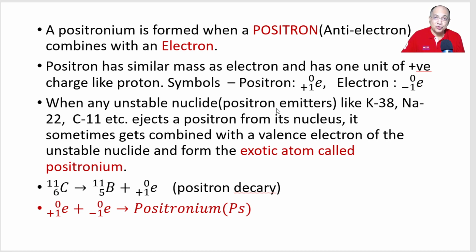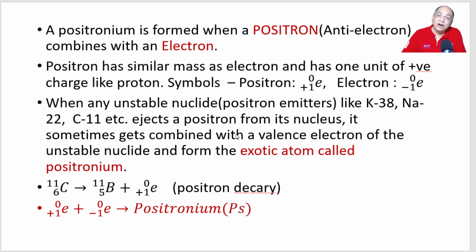Unstable isotopes are often called nuclides, a synonymous term. Many unstable nuclides like potassium 38, sodium 22, carbon 11, these are the mass numbers, eject a positron.